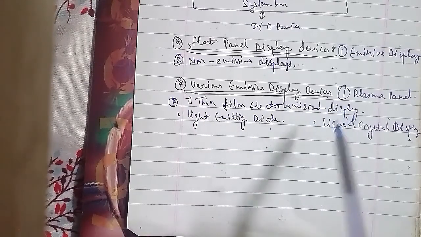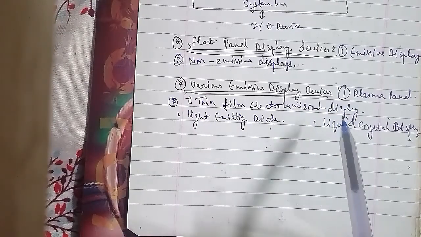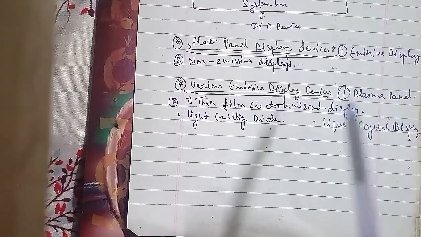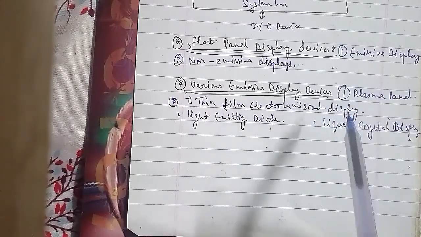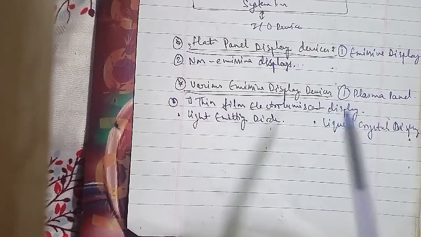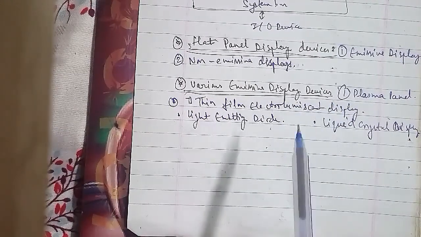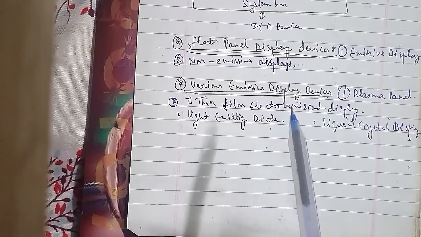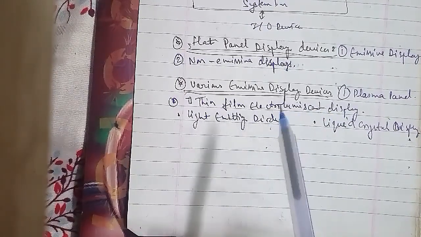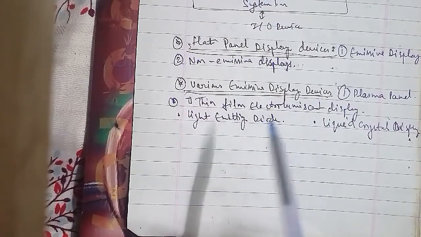Another matter for constructing LCDs is to place a transistor at each pixel location using thin film transistor technology. The transistors are used to control the voltage at a pixel location and to prevent charge from gradually leaking out of the liquid crystal cells. These are called active matrix displays as well.